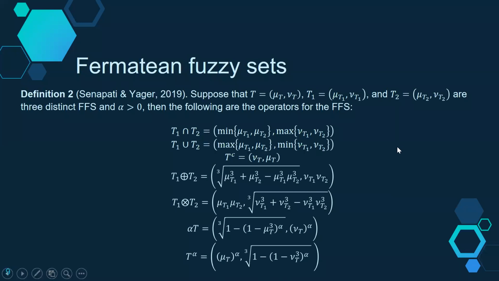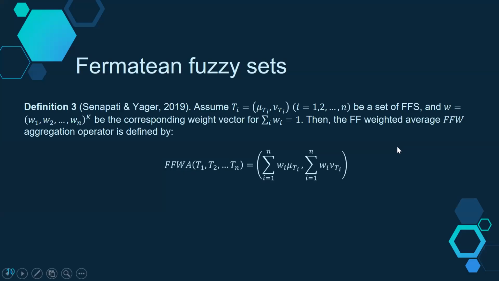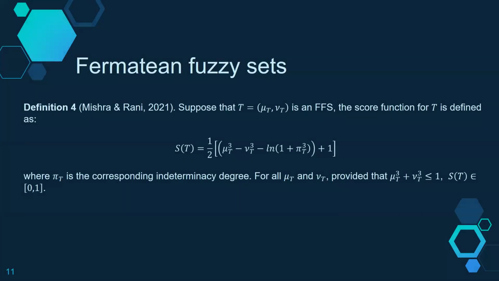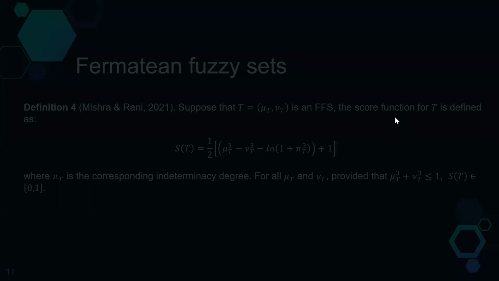And then let's go to the third one. This is the third definition of the Fermatian fuzzy sets. And then let's go to the next one. This is the next definition. And then let's talk about the steps of the RAFSI method.